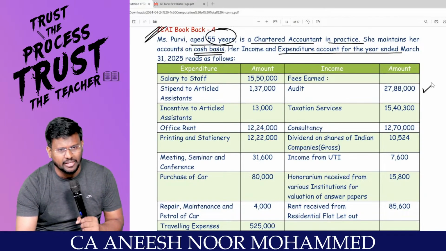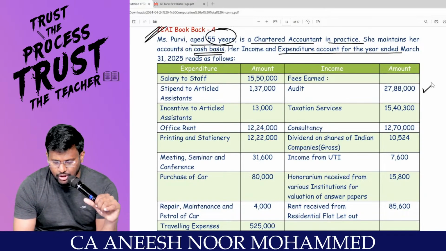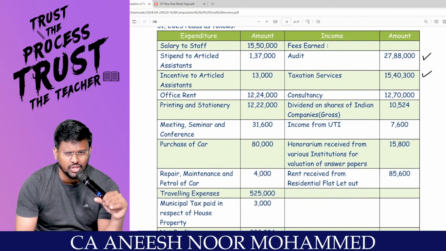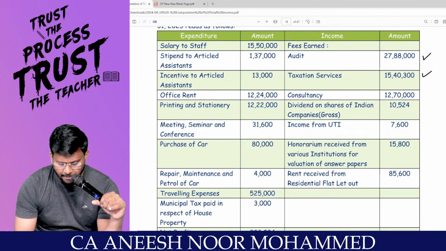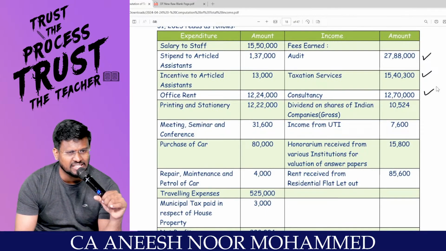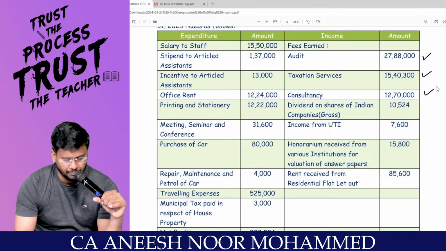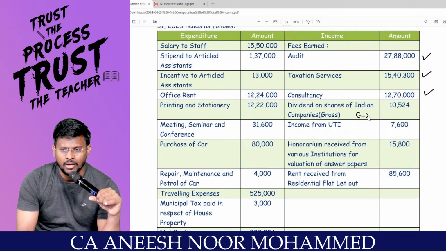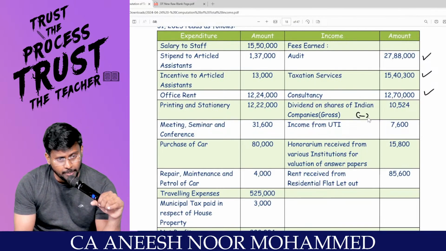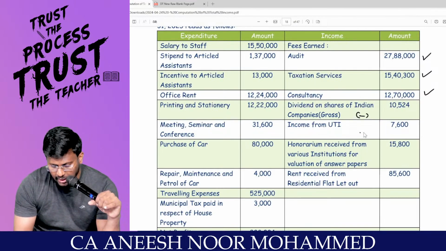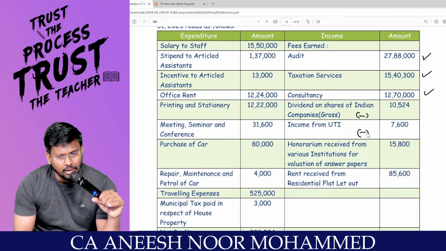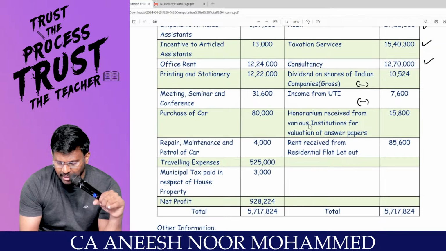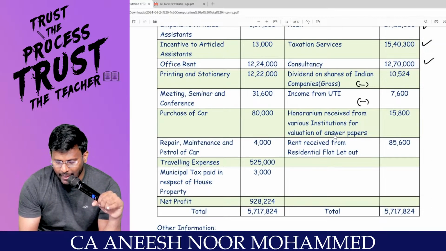Fees earned for audit. Is it a professional income? Yes, sir. It should be taxable under PGBP. Taxation service. Is it a professional income? Should be taxable under consultancy services. Is it a taxable income? Dividend from shares of Indian companies should be taxable under income from other sources. Should be removed from PGBP and added in the income from UTI. Honorarium received from various institutes for valuation of answer